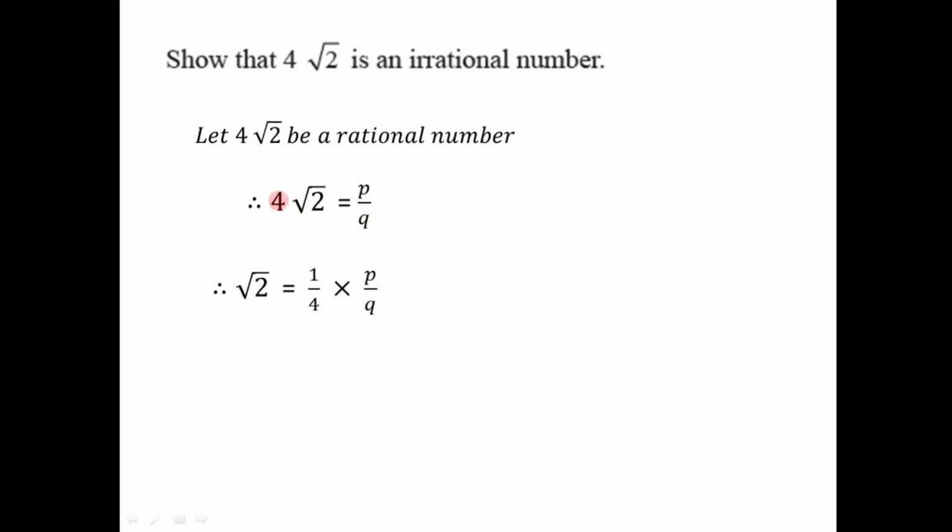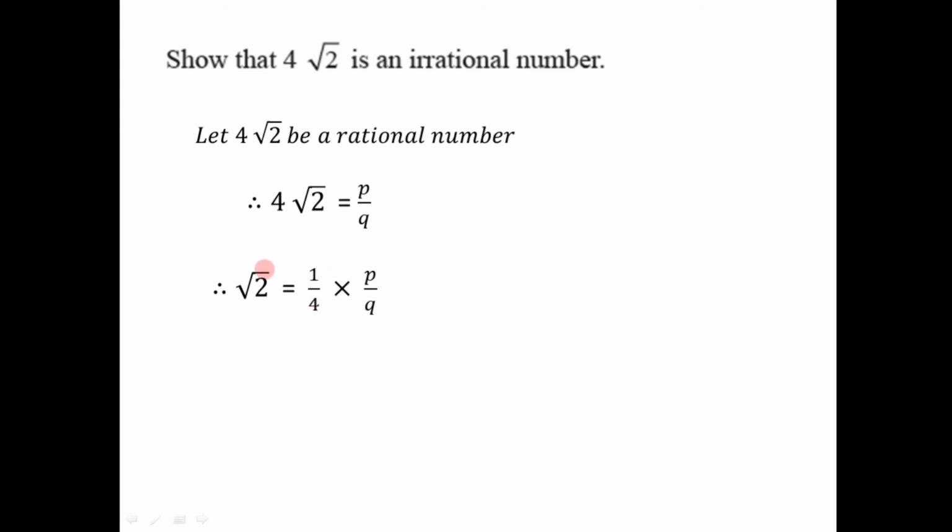If we take 4 to the right hand side, it will be 1 by 4 into p divided by q. And on the left hand side, we would have root 2. Now if you consider these two sides of this equation, on the left hand side we have an irrational number because root 2 is an irrational number, and on the right hand side we have p divided by q, which is a rational number, and if we multiply it by 1 by 4, this product would also be a rational number.